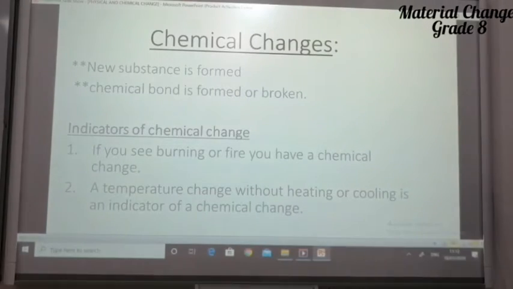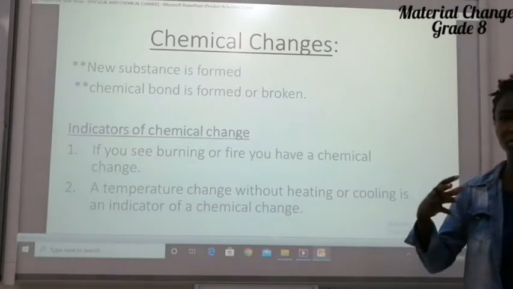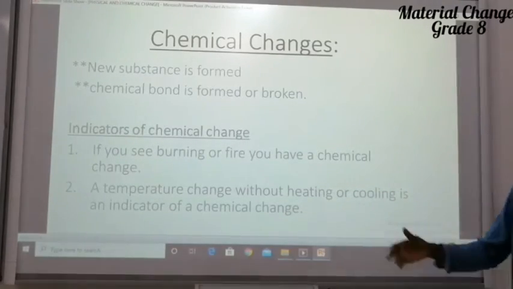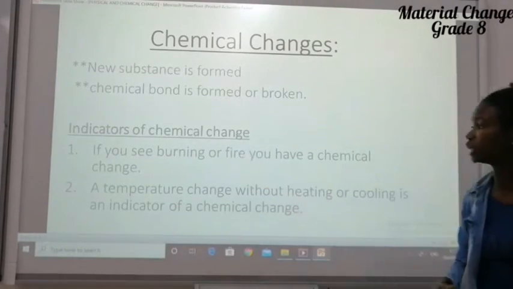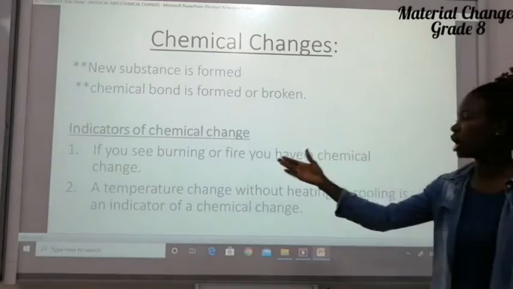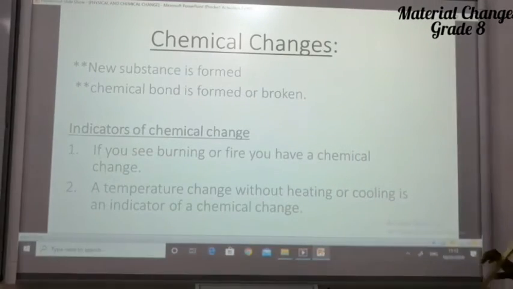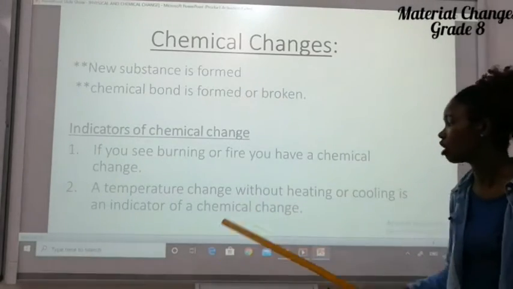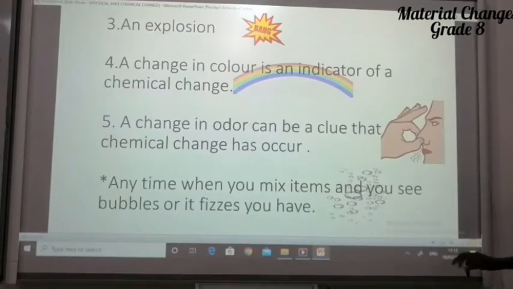Now, for you to know that a chemical change is in play, there are 5 things you need to take note of. For example, if you see burning or fire, then you should know that probably a chemical change is about to take place. Also, a temperature change without heating or cooling is an indicator of a chemical change.